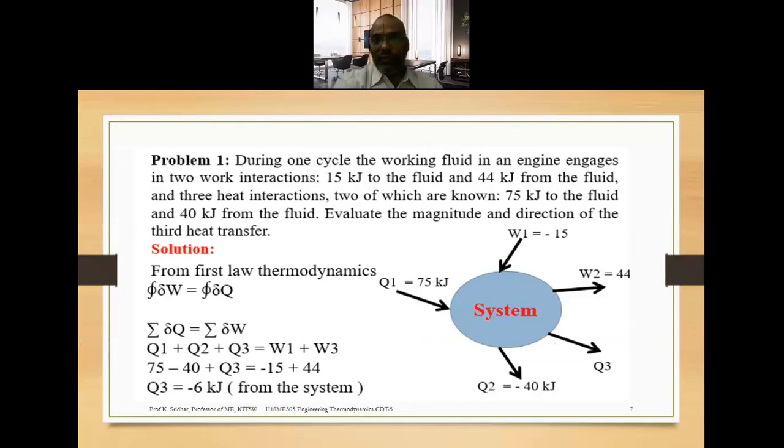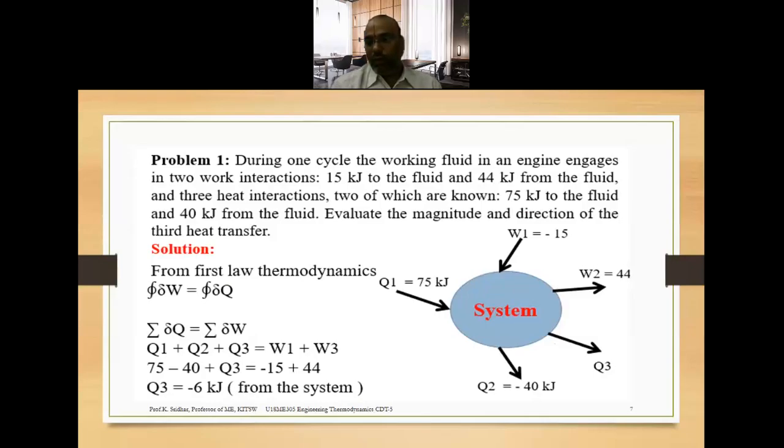Let us consider these concepts and solve some previous GATE examination questions based on the first law of thermodynamics applied to closed systems. During one cycle, the working fluid in an engine engages in two work interactions. One is 15 kilojoules to the fluid. Here the sign conventions, both work and heat, are very, very important.